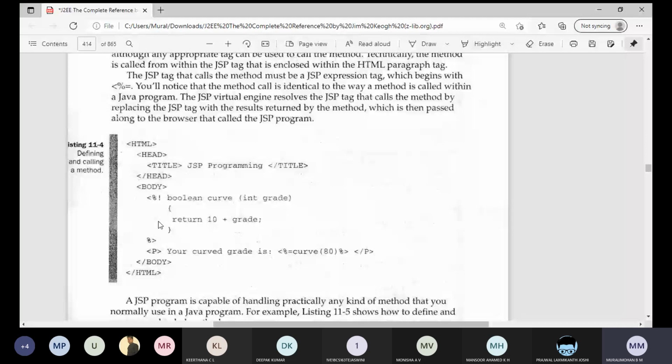And how do we call this particular method? This is the method definition we are having, and here is the method call. You can just observe curve of 80. This is a normal method call, and since it is a JSP, we are embedding that inside the expression tag. Very simple. The programming logic is the same, but we should use those tags to embed the Java code inside the JSP file. This is how method declaration and method calling happen inside the JSP.